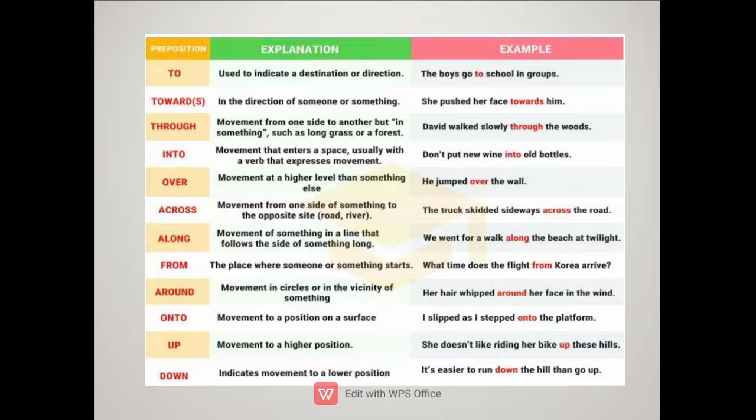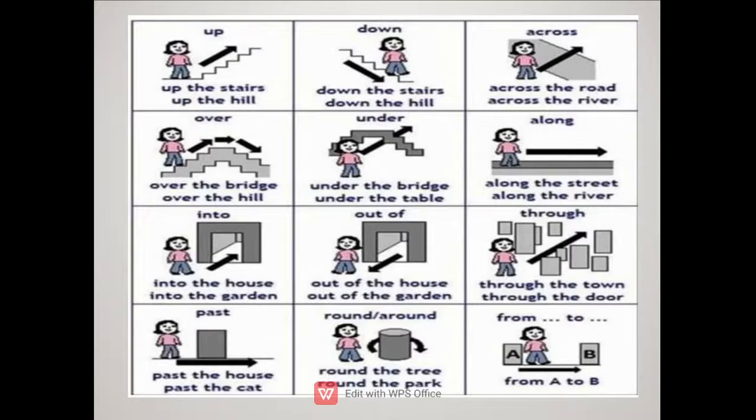So all these prepositions tell me the movement of something in some direction. And it is a very beautiful pictorial representation we have. Up, down, across, over, under, along, into, out of, through, past. Past means when you cross something. Round or around, from, to. So the arrows clearly tell us where the movement is heading. And according to the arrows, which preposition should you use? Out of means you can see the arrow coming out. And through means you are crossing it, you are surrounded by it.